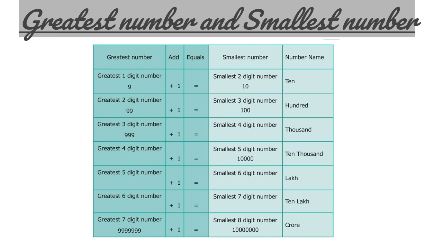Now tell me, what is the greatest six-digit number? The greatest six-digit number is 9,99,999. When we add 1 to it, you'll get the answer as 10 lakhs, which is the smallest seven-digit number. The greatest seven-digit number is 99,99,999. When we add 1 to it, you'll get the smallest eight-digit number, which is 1 crore.